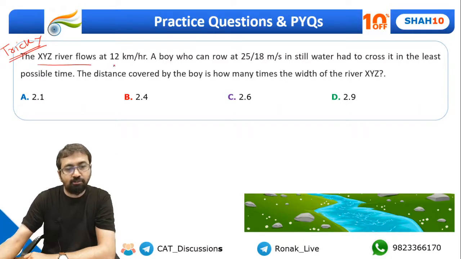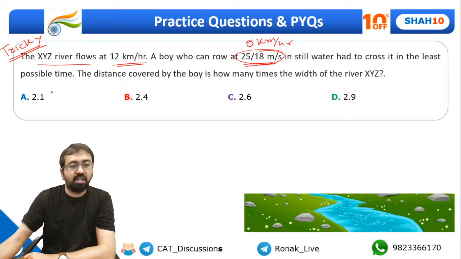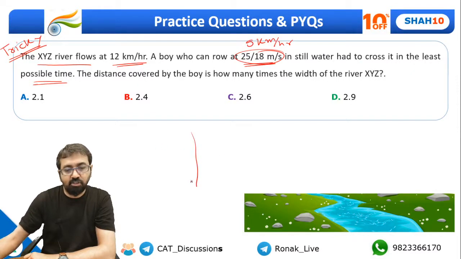River XYZ flows at a speed of 12 km per hour. A boy who can row at the speed of 25 by 18 meters per second. Can I say 25 by 18 meters per second is nothing but 5 km per hour? in still water had to cross it in the least possible time. Of course, least possible time means if the river is flowing like this, suppose this is the river. Okay, the river is flowing in this direction like this. So the boy had to go from this point A to point B.